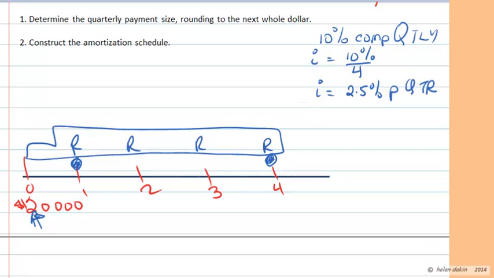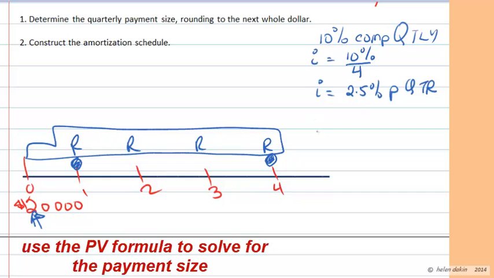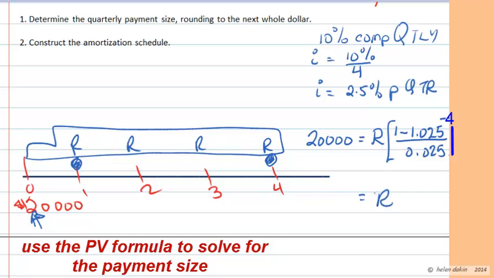So given that information now, we can use the formula for the present value. So the formula for present value states that the $20,000 is equal to R dollars per quarter multiplied by the present value factor, 1 minus 1.025 to the negative 4 exponent, divided by 0.025, and solving this annuity equation, R will work out to a payment size of $5,316.30, if I round that off to the nearest penny, to 36 cents.